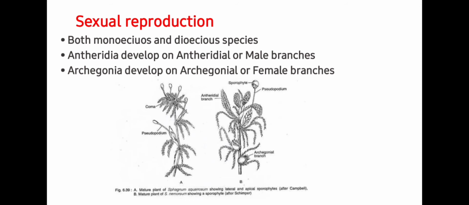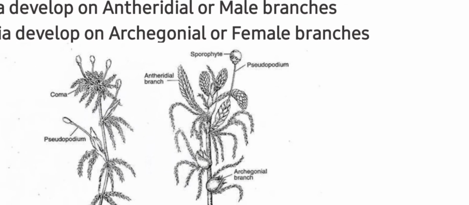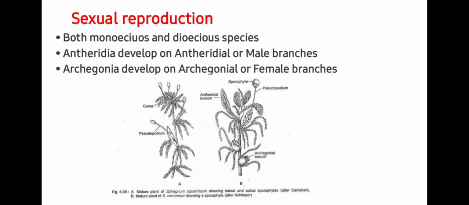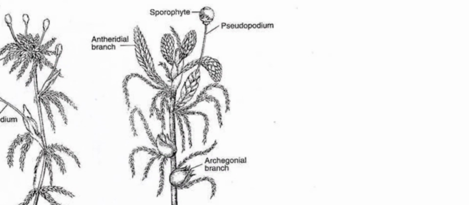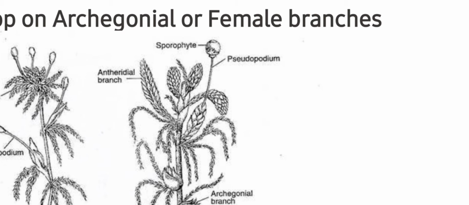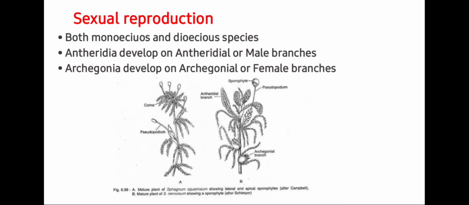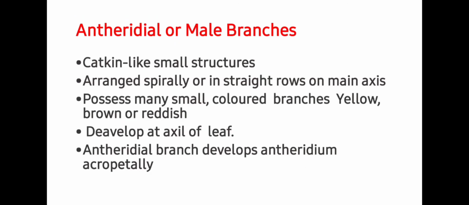Next is sexual reproduction. Both monoecious and dioecious species are present in Sphagnum. Antheridia develop on the antheridial or male branch, while the archegonia develop on the archegonial or female branch. So you can see here both antheridial and archegonial branches on the mature plant. Antheridial or male branches are catkin-like in structure. They are arranged spirally or in a straight row on the main axis. They possess many small colored branches which are yellow, brown or reddish, which surround the antheridium.